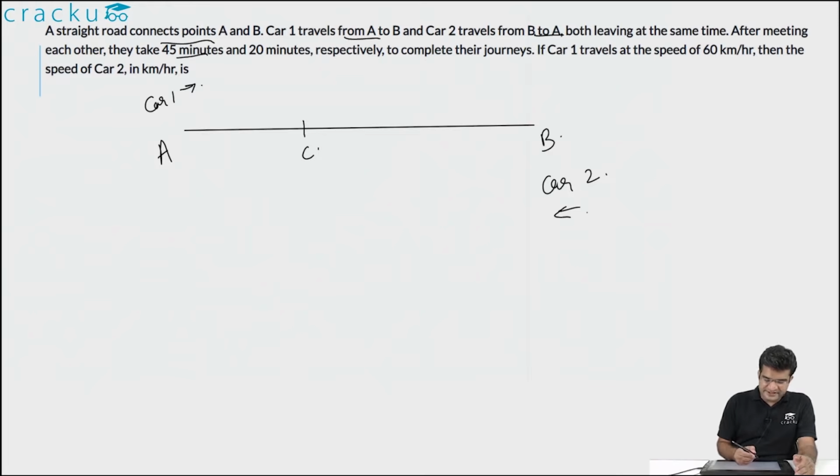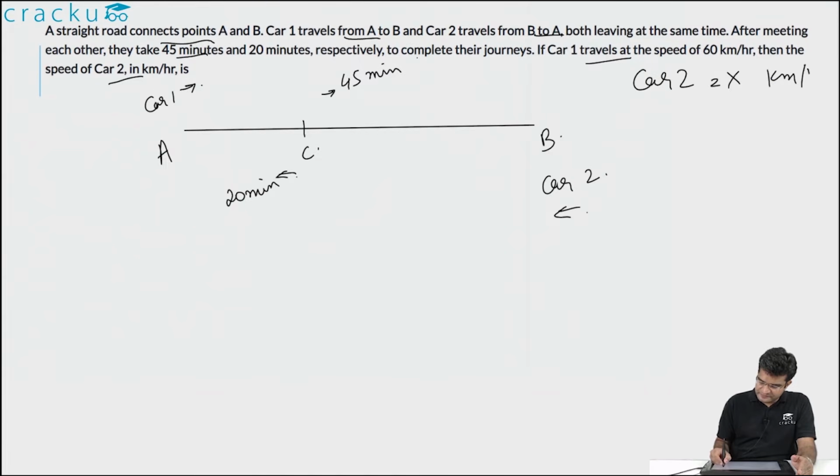And after they meet, they take 45 minutes and 20 minutes to go to their destinations. So car 1 will continue to go to B and it will take 45 minutes. And car 2 will continue to go to A, and from C it takes 20 minutes. We are told that car 1 is traveling at 60 kilometers per hour and we are required to calculate the speed of car 2. So let us assume that the speed of car 2 is equal to x kilometers per hour. And let us also assume that the time that it has taken for both the cars to meet for the first time is equal to t.